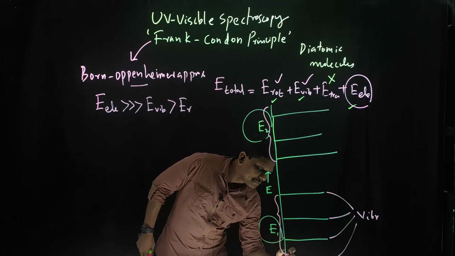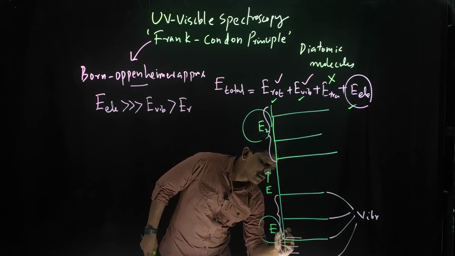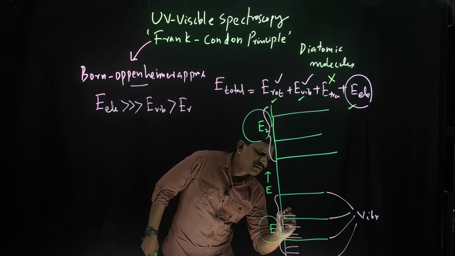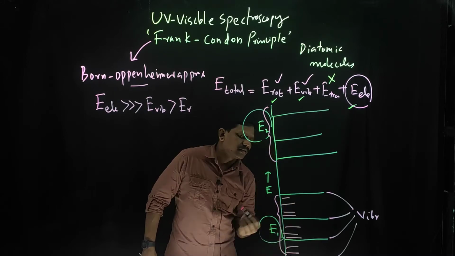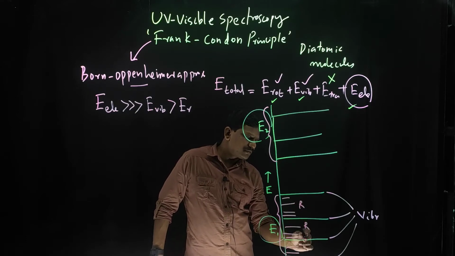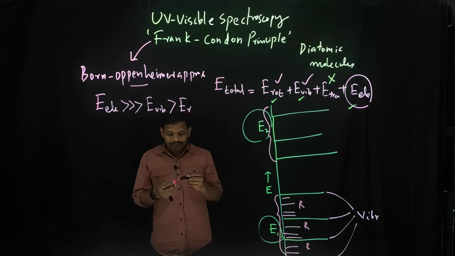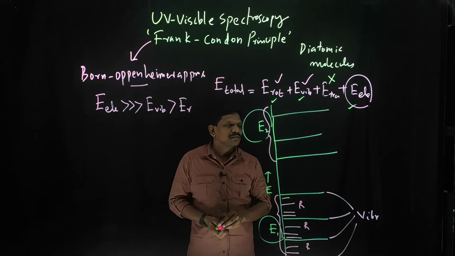In between them you can also see the rotational energy levels. Translation I am not marking because it is continuous, as I told you.